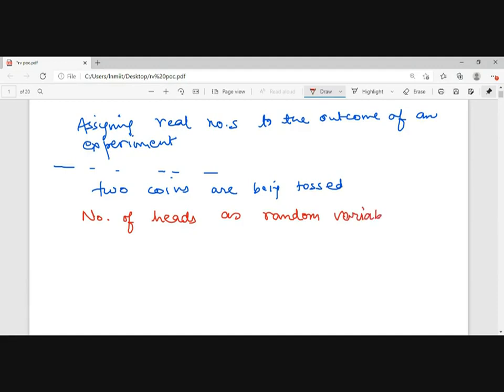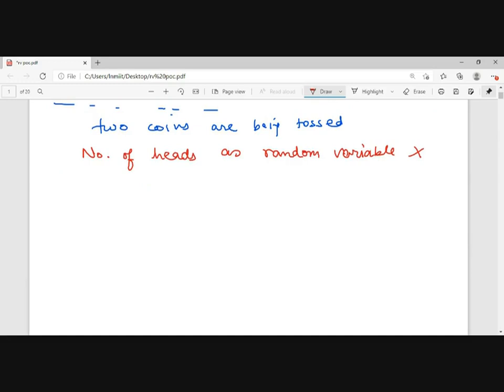So two coins are being tossed, that means the experiment space will be either head head, head tail, tail head, or tail tail. So my random variable will have the value either 2, 1, 1, and 0.